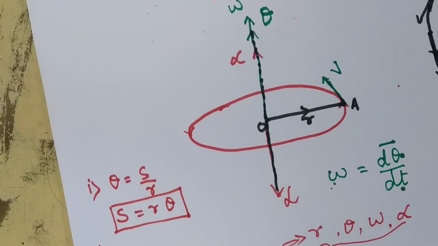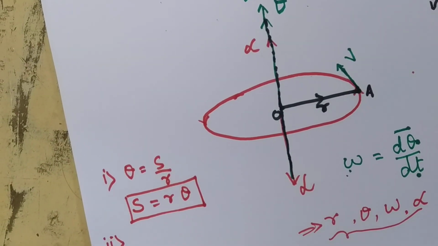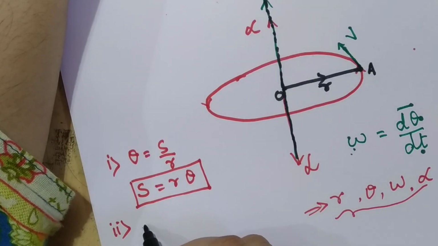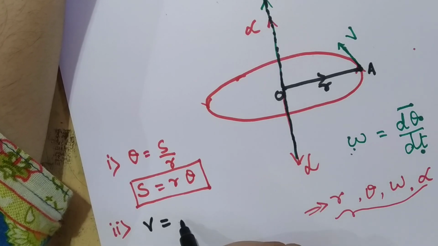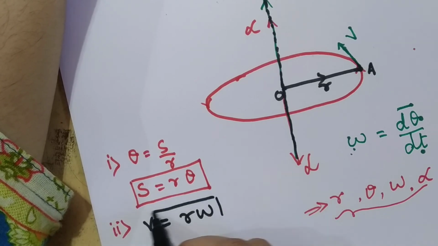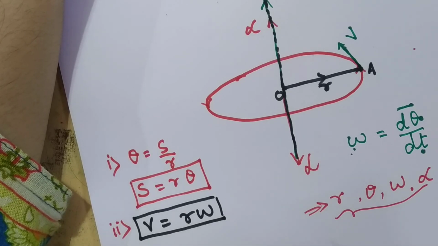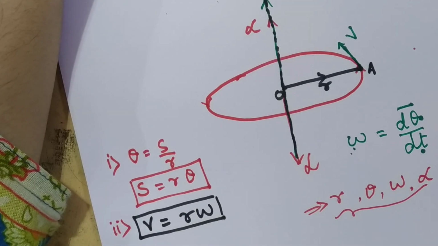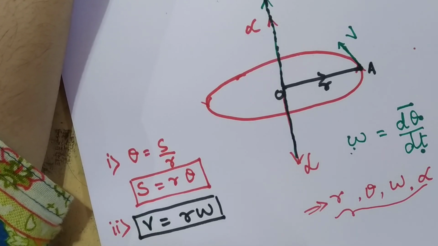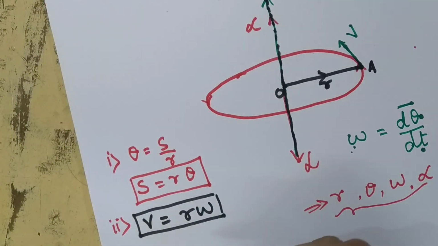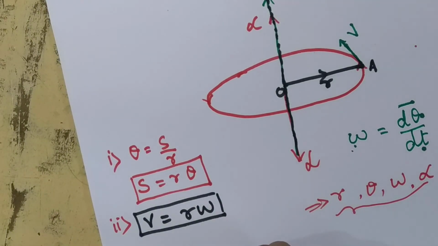Second equation is linear velocity V is equal to R omega. This is the relation between linear velocity and angular velocity. And the third equation is linear acceleration. Linear acceleration in the circular motion is given by the formula minus R omega square, or it is also equal to minus V square upon R.